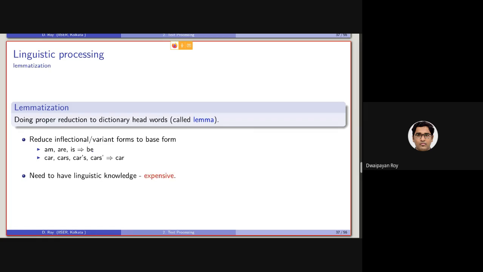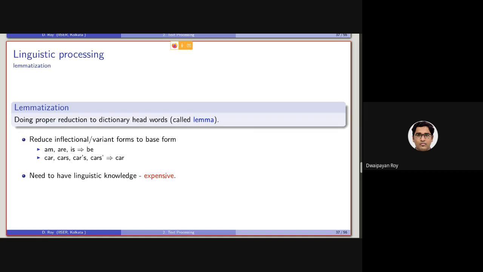Because any intervention by a human being with human intelligence is actually expensive, because we can use a machine, a computational device, to do something at less cost as compared to employing a human being to do the same thing. Any processing in computer science that needs intervention by a human being is considered expensive.